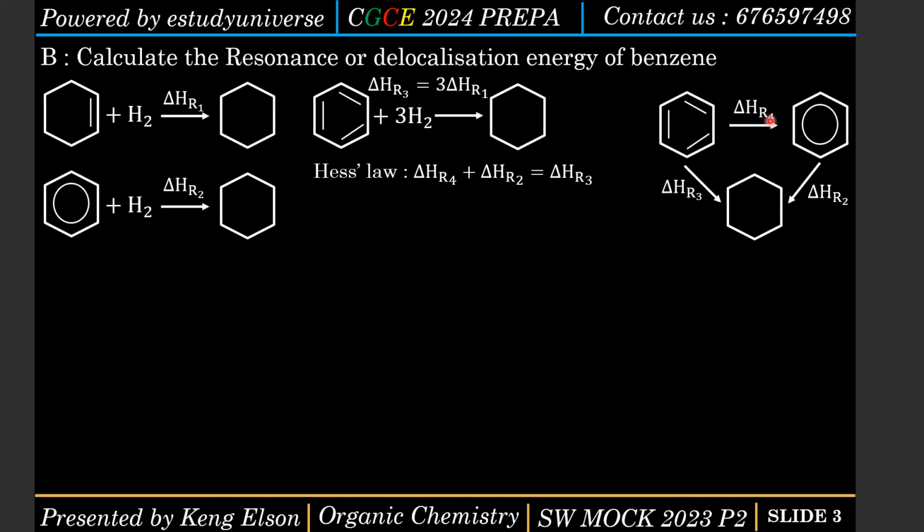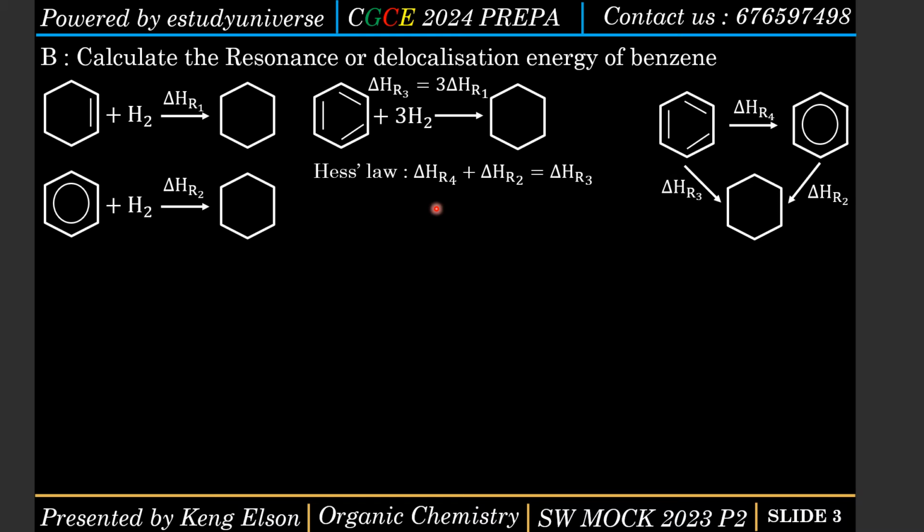Why? Because delta HRO4 and delta HRO2 are in the same direction. Let me put it that way. If I begin from here and I'm going this way, I'll continue going this way. The arrows are pointing in the same direction. But when I come here, this arrow is reversed. That's why I need to sum all the arrows going in the same direction and equate that to the sum of all the arrows going in the opposite direction. We just have one arrow going in the opposite direction. So basically, this plus this should give us this. You see, this direction is reversing my original direction. Okay, so that is what Hess's law is saying.